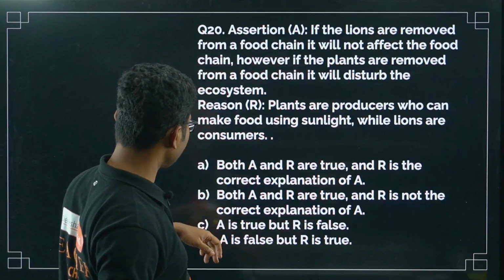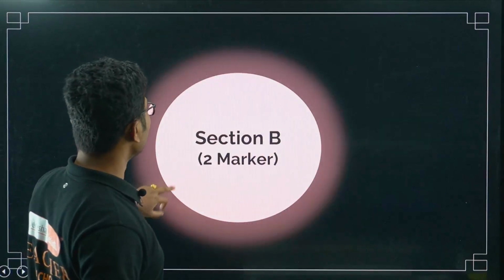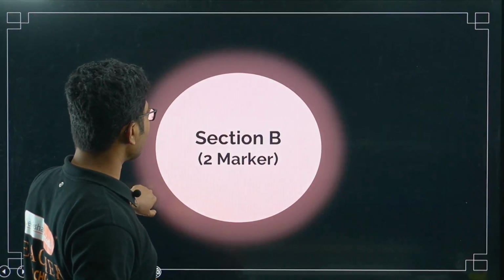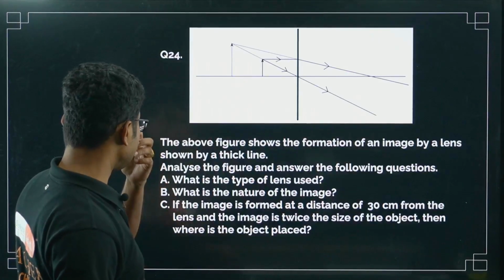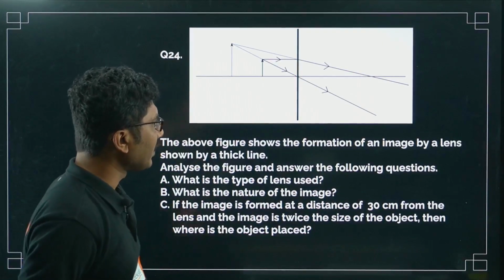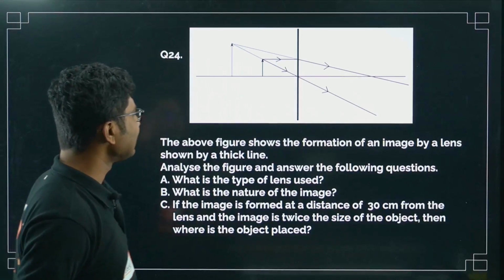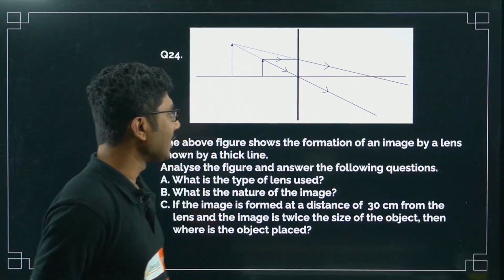No, this is a different chapter question. This is not from physics. So let's move on to the section B of 2 marker. Okay, now this is the question. The above figure shows the formation of an image by a lens shown in the thick line. Analyze the figure and answer the following questions.